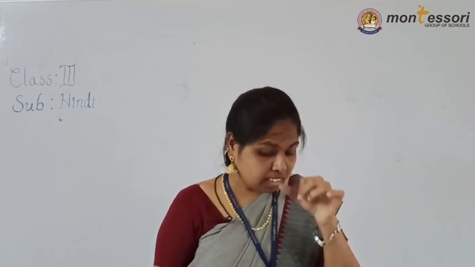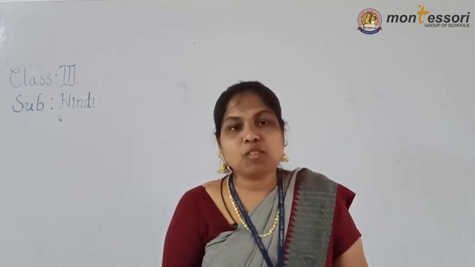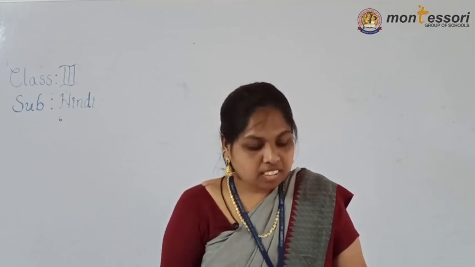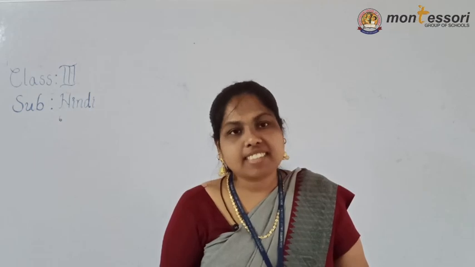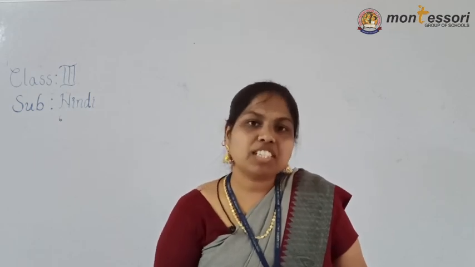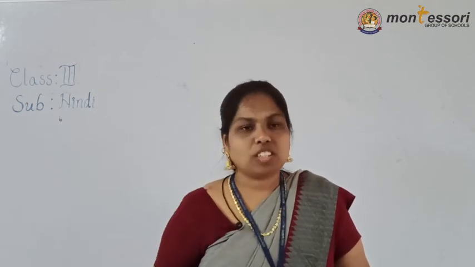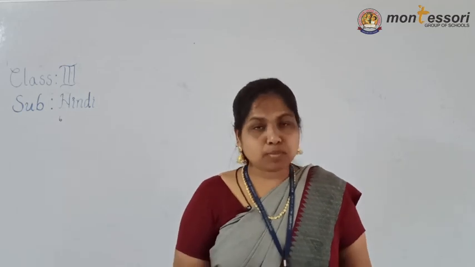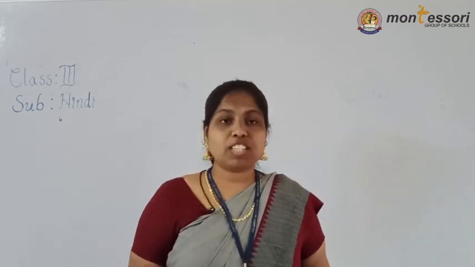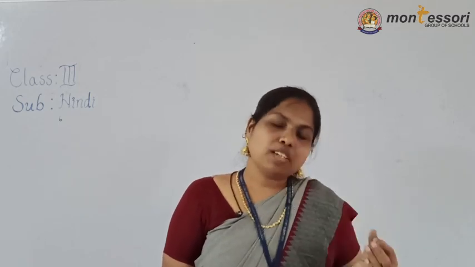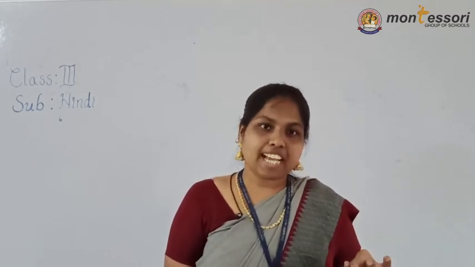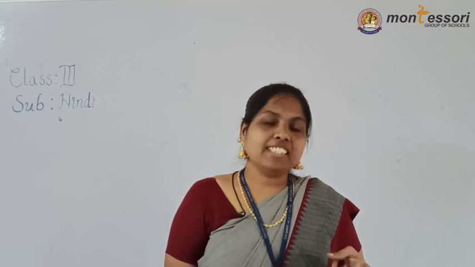Okay, children. Now in this class, I am going to explain the exercises from the previous class. From that I am going to give the homework. First I explained about Varnamala, its different types: it is divided into three types: Swar, Vyanjan and Samyuktakshara.